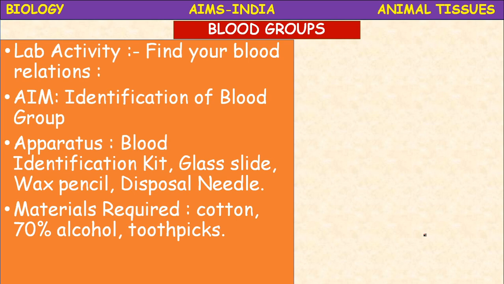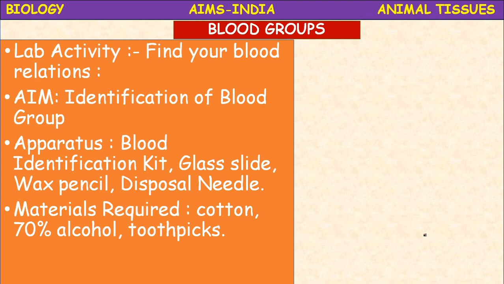This lab activity is called find your blood relations. Let us find out your blood relatives in your class. For this, we need a kit. What is the aim of the experiment? Identification of blood group. We need a kit which includes the apparatus that is available in your school lab to find out your blood groups.